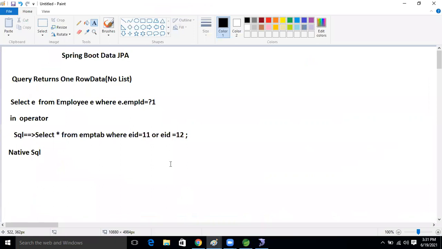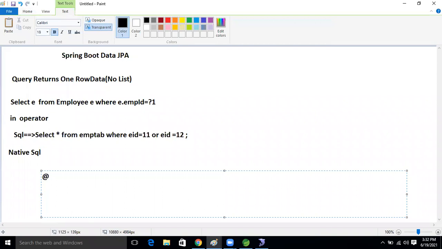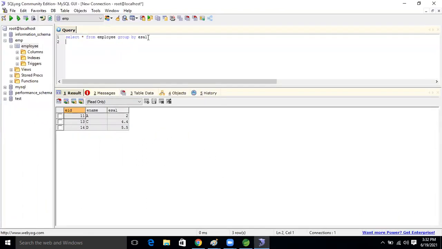But with some addition. If we want to perform native query, we need to do some extra work. Then our application will start to work. So just now we are using the normal HQL query. Just think about it: if we are passing this query, this is the query. Now fine, guys.